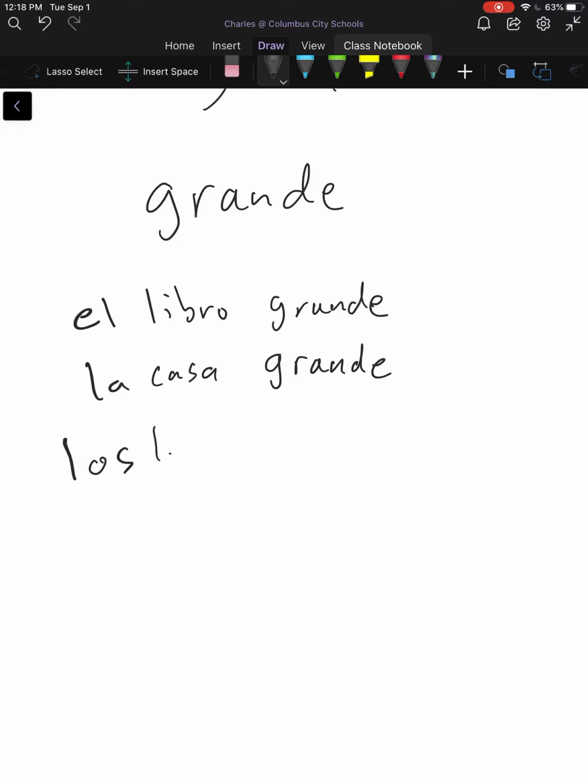If I had a bunch of books, what's going to happen now? Grandes. We just added an S. But what about las casas? Now what's going to happen? Trick question, just grandes.